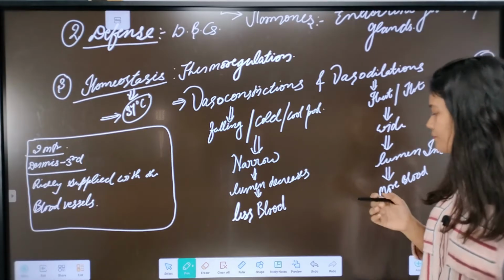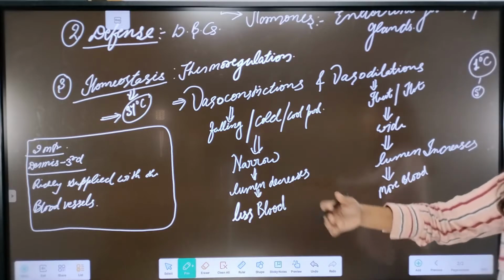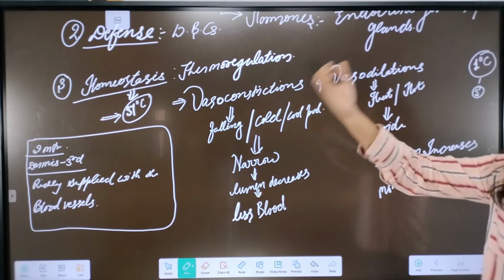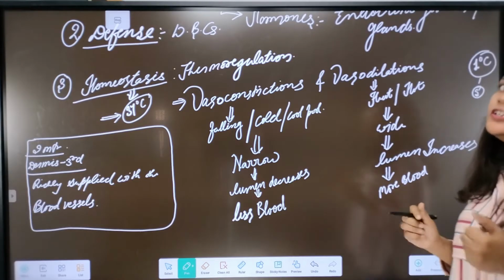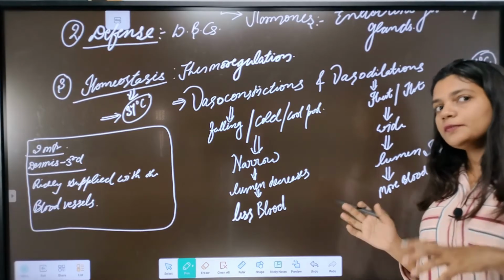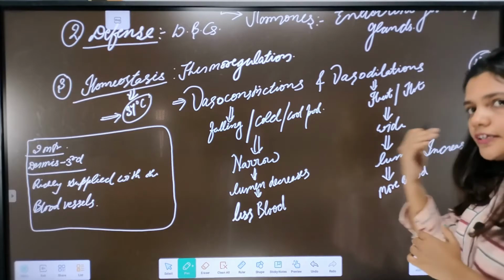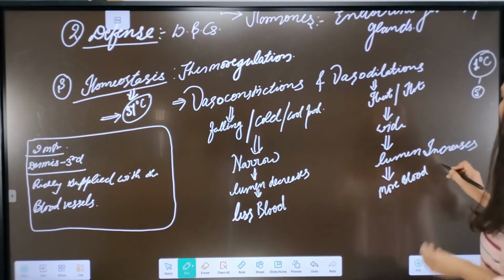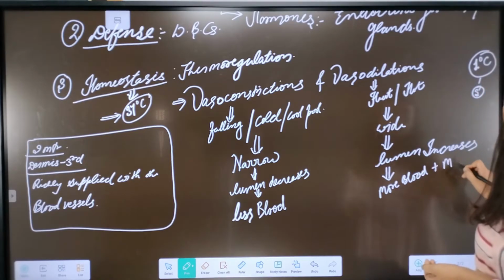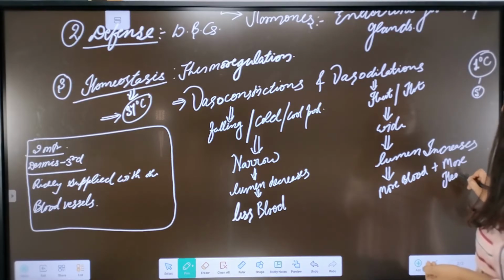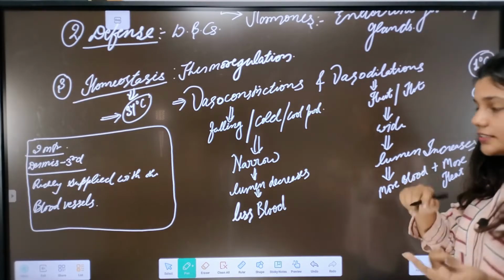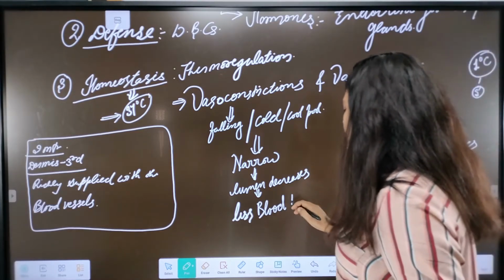When blood flows from the core of the body towards the skin, it carries some heat with it. So if it is carrying more blood, it is carrying more heat, and if it is carrying less blood, it will carry less heat.